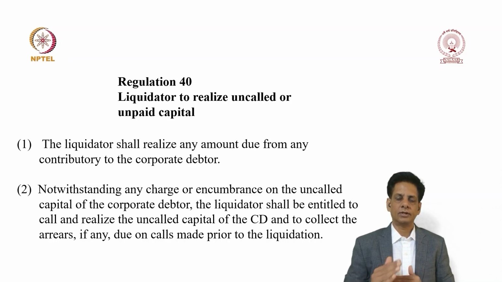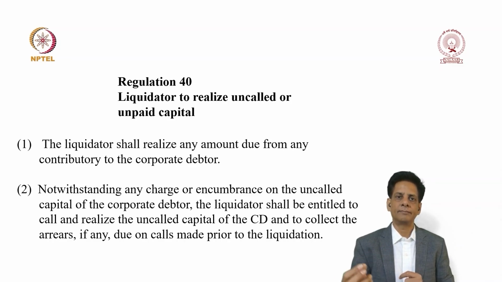However, when the company makes a call to pay the balance money of 5 rupees, some people may pay the money and some people may not. So those who pay the money will have fully paid shares in their hands, and those who did not pay the money will have only partly paid shares in their hand.